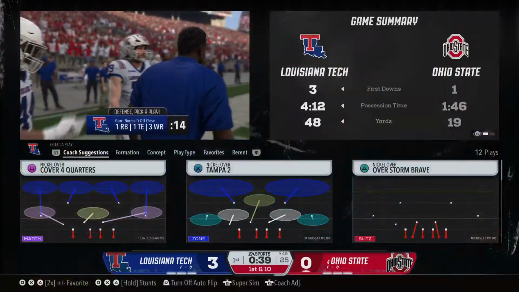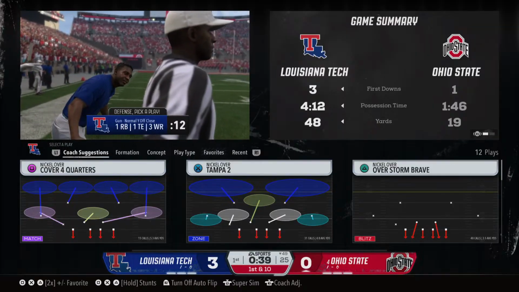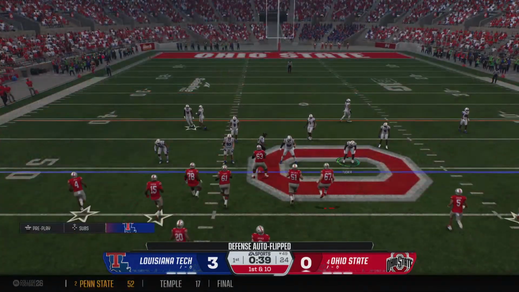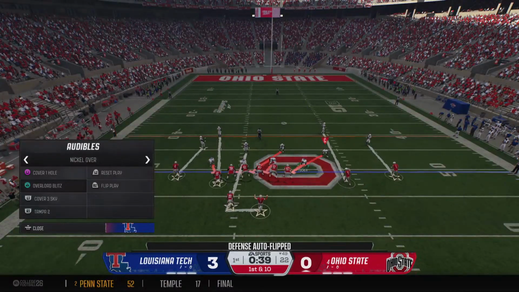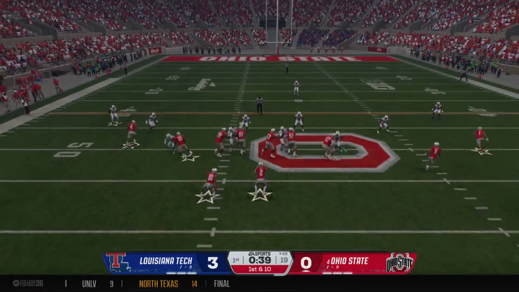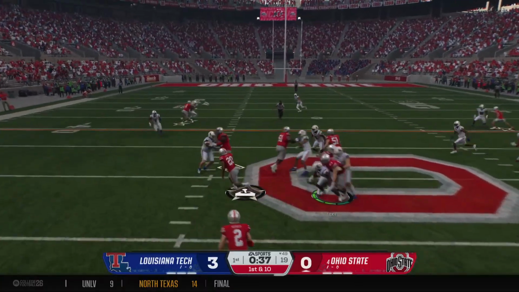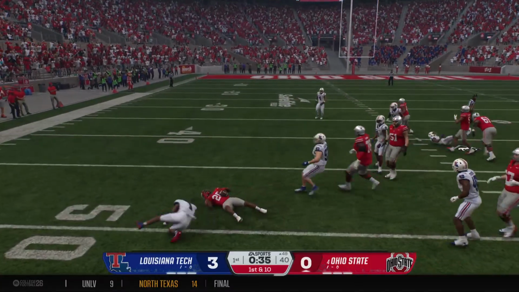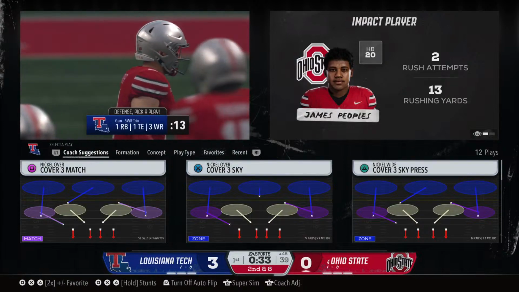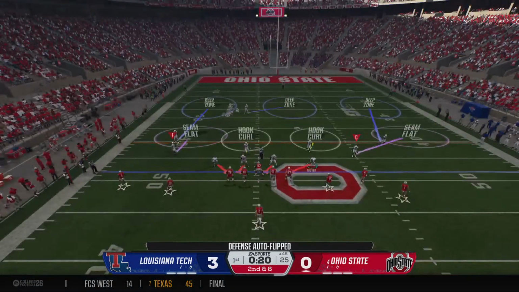I bet it felt good to hit that quarterback late until you got an earful from the coach and cost your defense 15. The offense comes back out with a new set of downs after the penalty. Looking for room, it's Peoples. And he doesn't find much running room, a short gain on the play. So now it's 2nd and long.